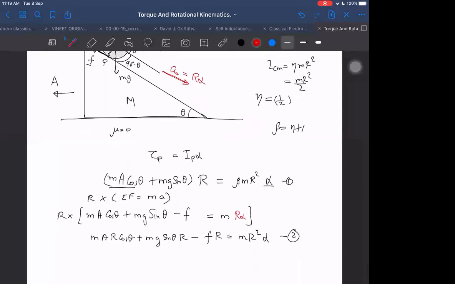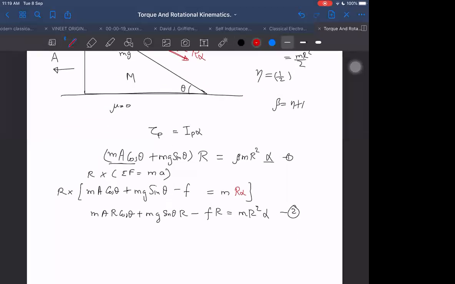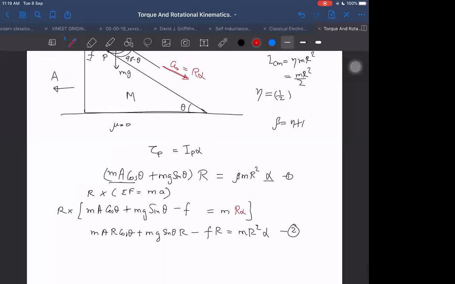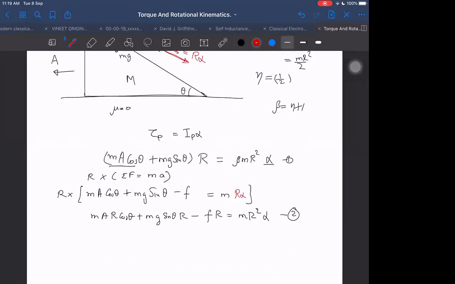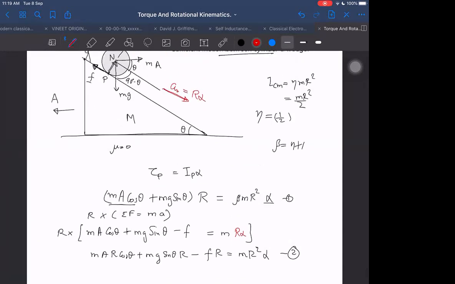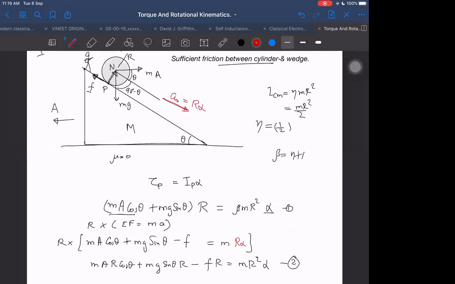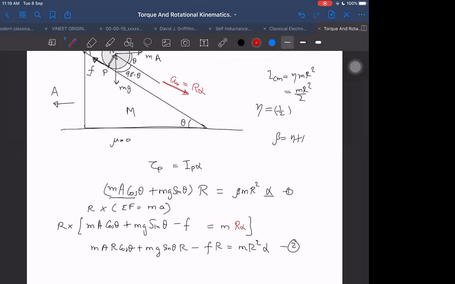So MA into R cos theta plus MG sin theta into R minus F into R is equal to MR square into alpha. That is this. We can substitute equation 1 and equation 2. We did that already, and now these equations are not enough. We have to go for the third one.